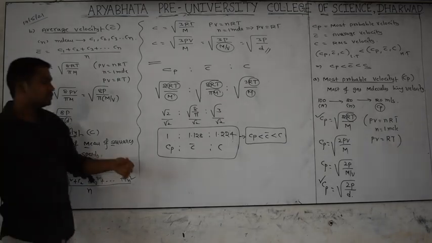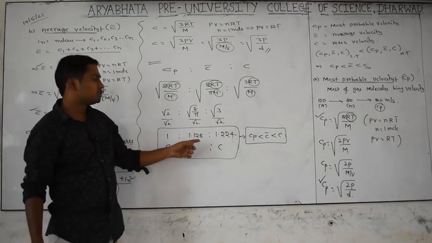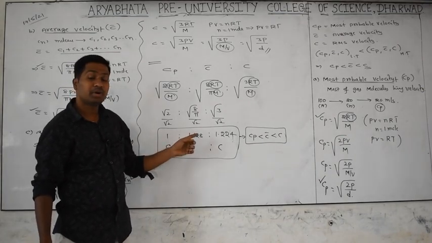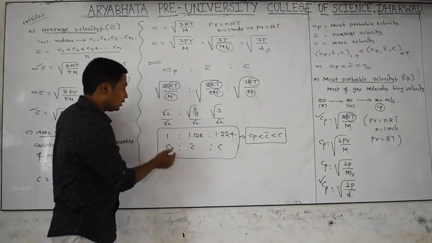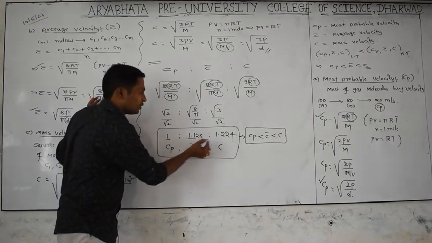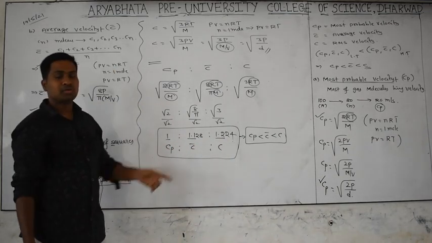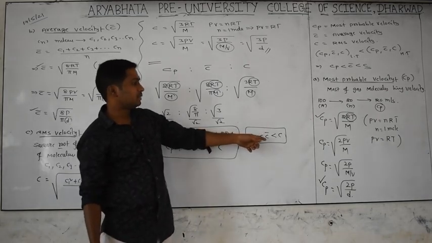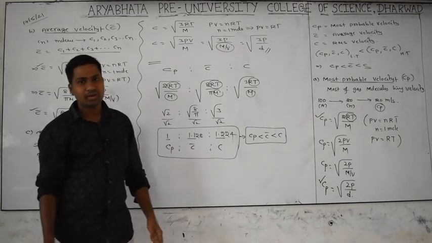So what is the relation between them? Cp is to C bar is to C equals 1 is to 1.128 is to 1.224. 1 is less than 1.1, which is less than 1.2. So which is more? Cp is less than C bar is less than C. Are all of you understanding or not?